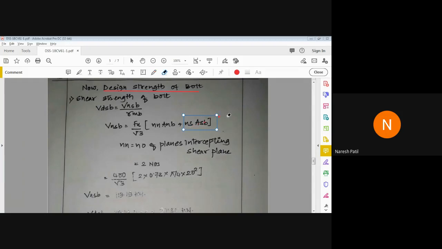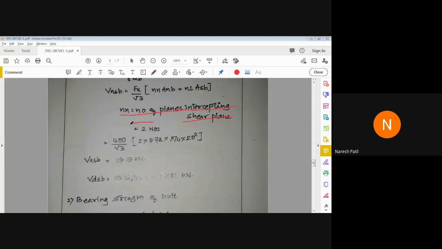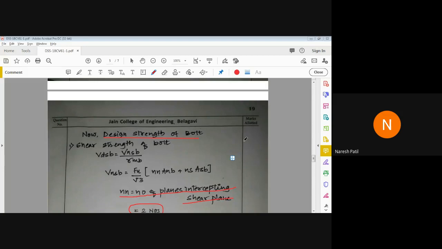Now, next, this is very important. nn is the number of planes intercepting the shear plane. Now it is 2. In the previous two cases, it was 1. Can anyone answer why it is 2 in case 3? Double cover. Yes. Anyone apart from Shashank? Rasha? Seema?